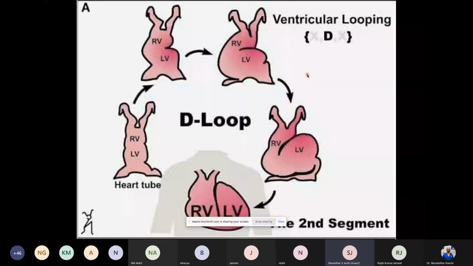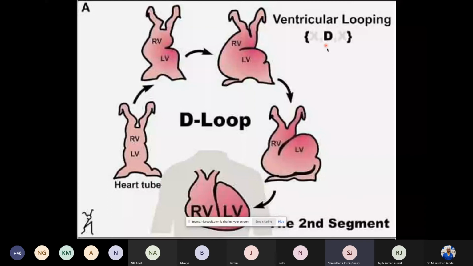With this, once the D-looping, the dextrolooping, happens, the single ventricle folds towards the bulbus. This is when the left ventricle lies to the left and the right ventricle lies to the right. This is how a normal heart looks. So a D-looping is a normal heart.